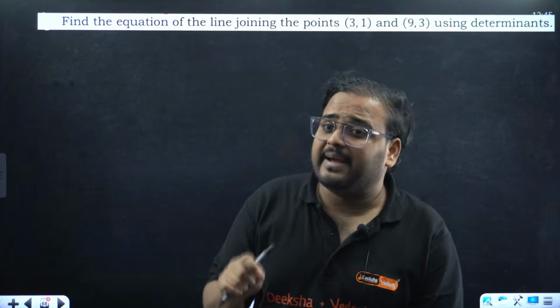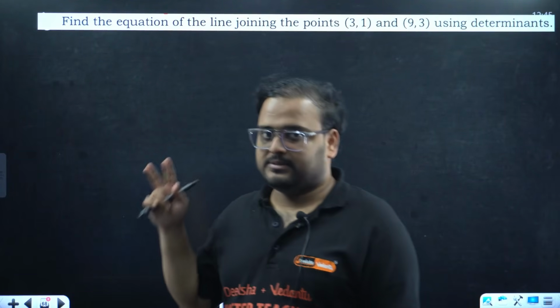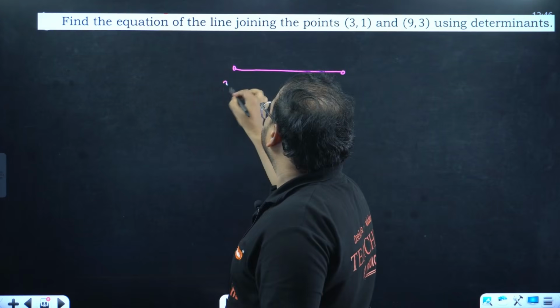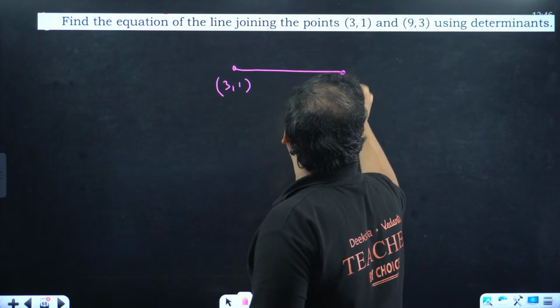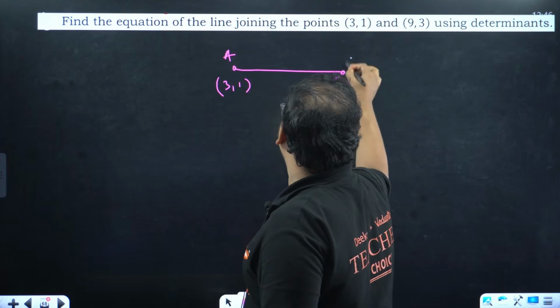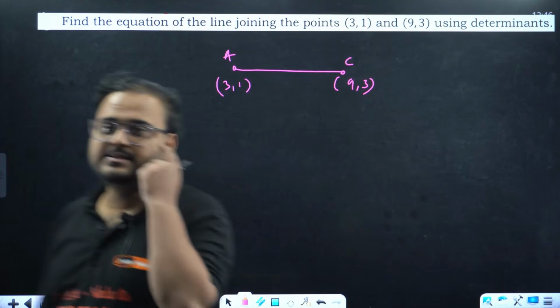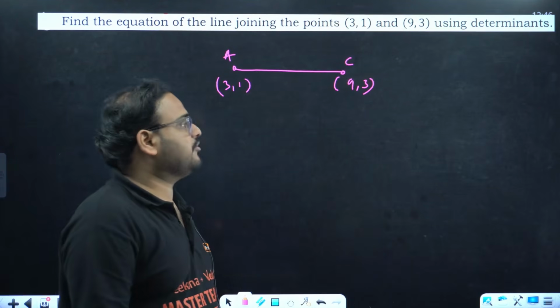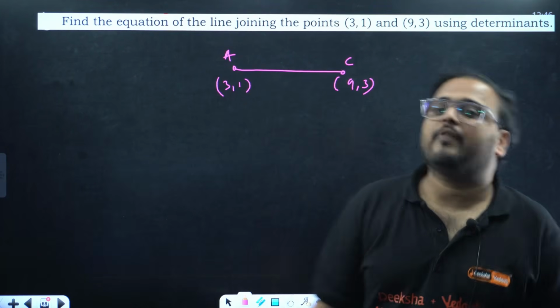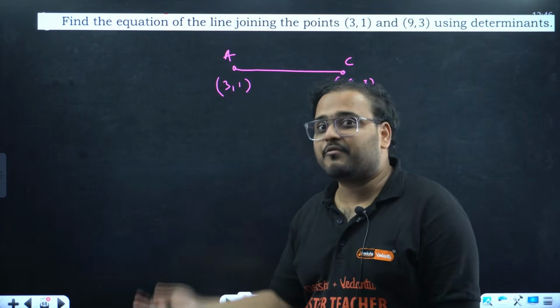Find the equation of the line joining the points given over here. And when we have 2 points like this, 3, 1 and 9, 3. Let's say this is the point A and C. AC is 3, 1, 9, 3. I'm looking to find the equation of the straight line. How do we find it?